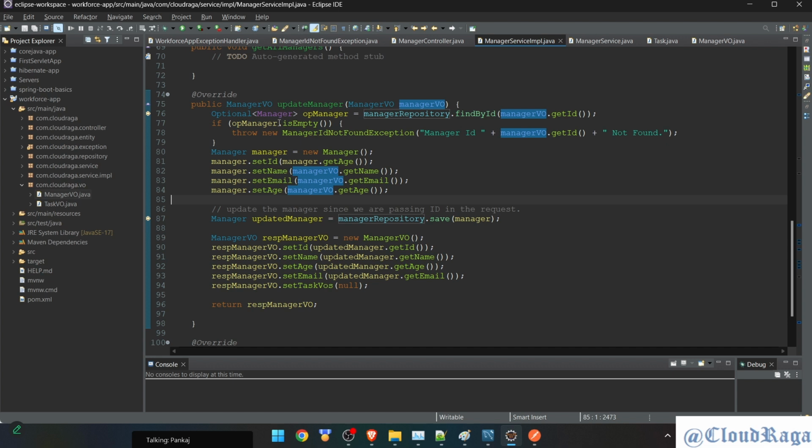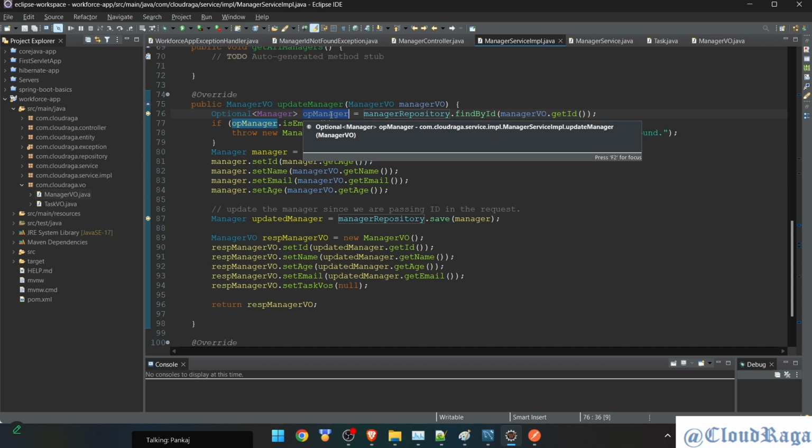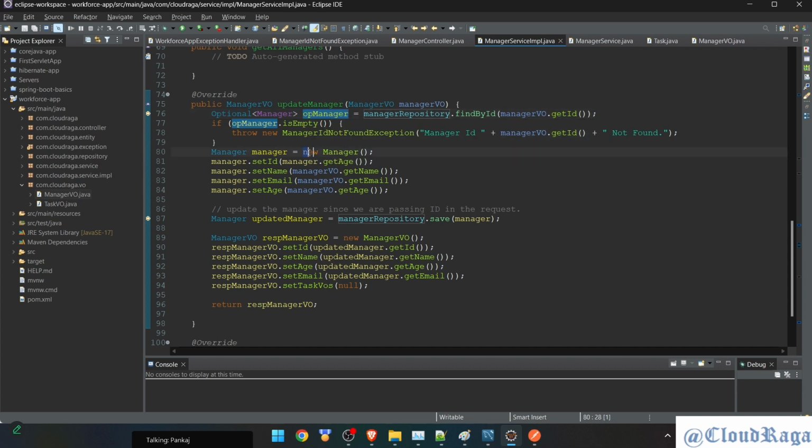Oh, it's not here. My bad, I forgot. No object. Okay, fine. Now this is fine because it's an update. So I'll get that manager. I think I can get it from here. One second. If I'm getting from the database, if it is already there, I can get it directly. Yep.